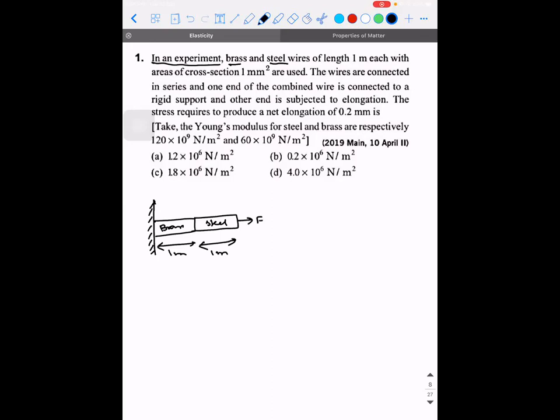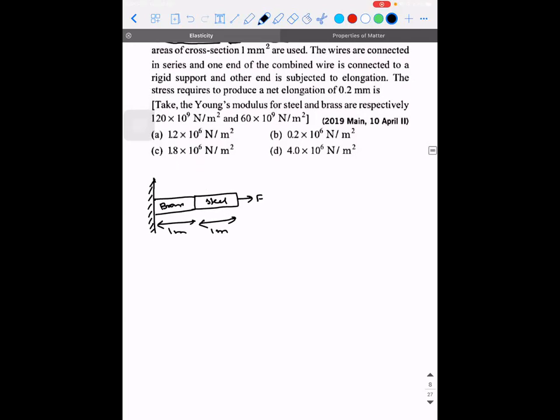They're asking how much is the force per unit area that we need to apply on this material so that there is a net elongation of how much value? 0.2 millimeter. Right? So what is going to be the physics behind it? The deforming force which is acting on the steel will tend to elongate it. But we don't know by how much value. Let's say the elongation in steel is delta LS and the elongation in brass is delta LB. So according to the question, delta LS plus delta LB should be equal to how much? 0.2 millimeter. I hope this point is clear.